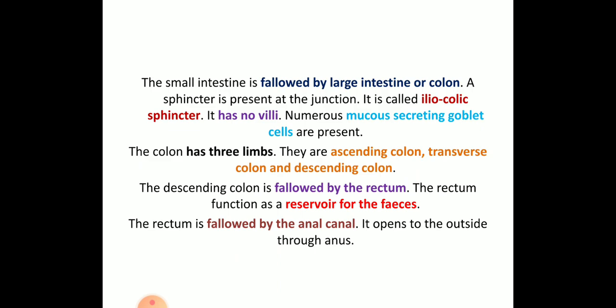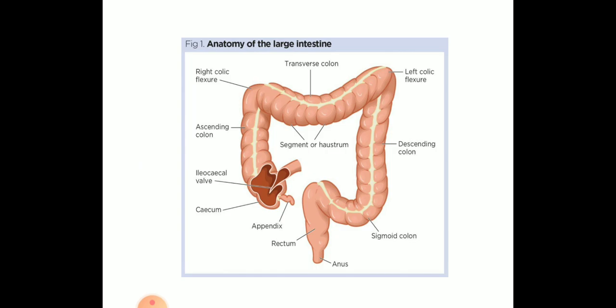And this large intestine has three different types of limbs within it: the ascending colon, transverse colon and descending colon. As you can see in this picture, once the food is thrown out from the small intestine, it enters the large intestine, and absorption of water takes place in the large intestine.